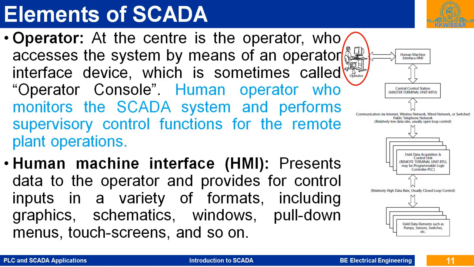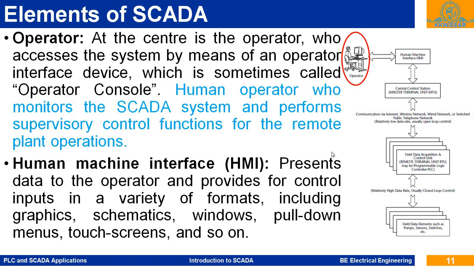He is monitoring the process parameters, he is monitoring the alarms, and based on that, he takes decisions and sends commands to the field devices, to the process.